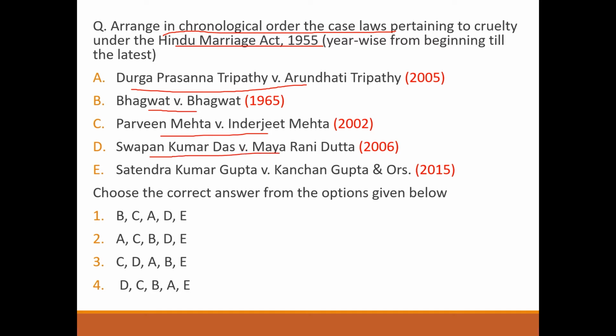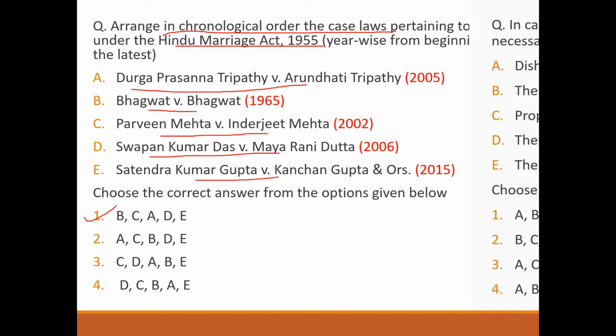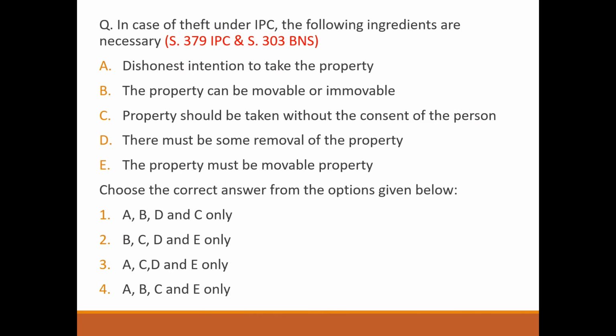Next question, in the case of theft under IPC, the following ingredients are necessary. Dishonest intention to take the property, correct. The property can be movable or immovable, wrong. Only movable property is possible, not immovable. Property should be taken without the consent of the person, right. There must be some removal of the property, correct. The property must be movable property, correct. So answer will be option number 3.